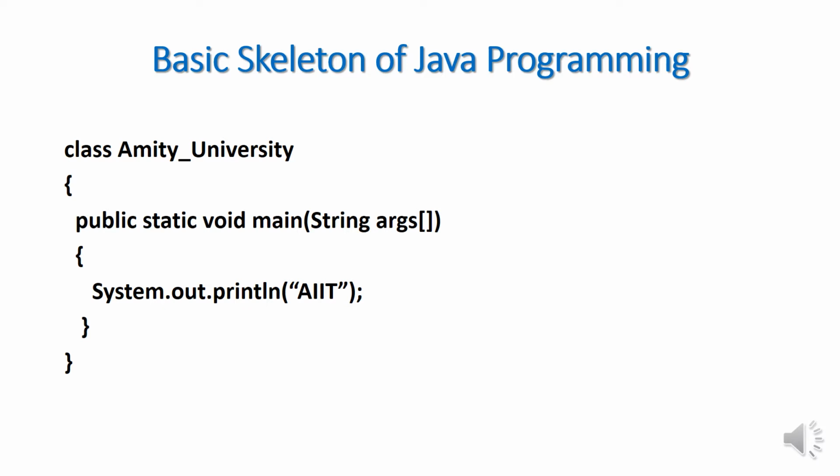Please note that in this code there is at least one class, that is Amity_university, and there is one method, that is the main method, which should be present in the basic skeleton of Java programming. Now in this code, if you see, there is a class and then you have to write Amity_university. Please keep in your mind, in Java programming language there must be a class and there must be one method that is called main method. So what is Amity_university? Basically it is called the name of the class.